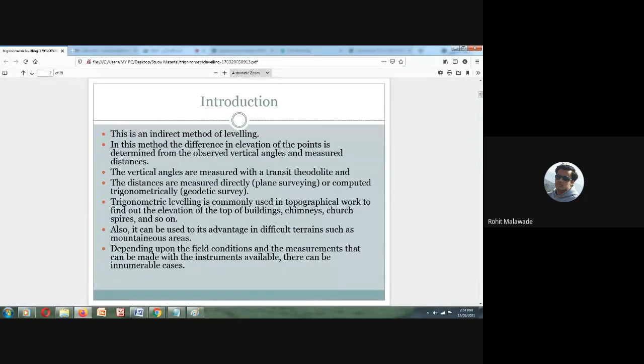Now, before going to trigonometric leveling, we have done leveling in our previous semester, right? Why do we do leveling? Can anybody tell me why we do leveling? Why is leveling necessary?